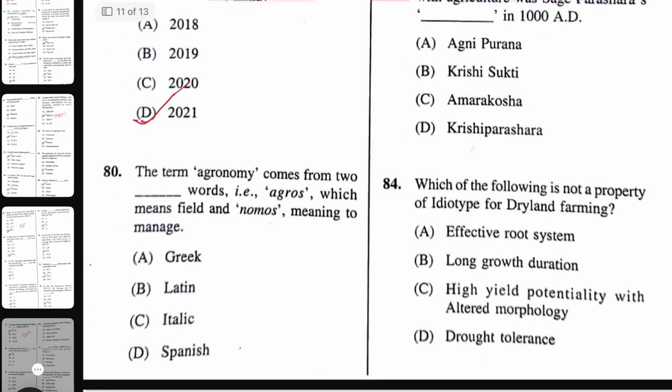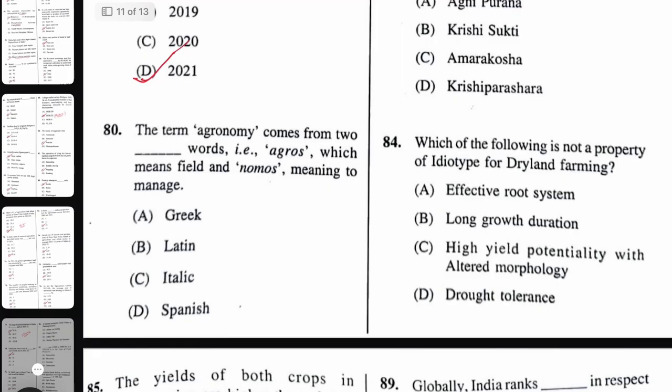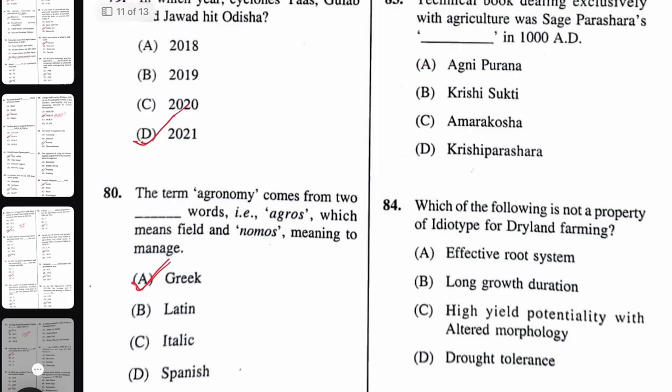Next question, the term agronomy comes from which word? Agros and nomos, it is derived from Greek word. Agriculture is derived from Latin word.